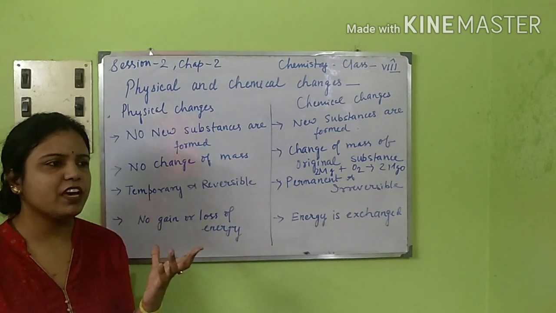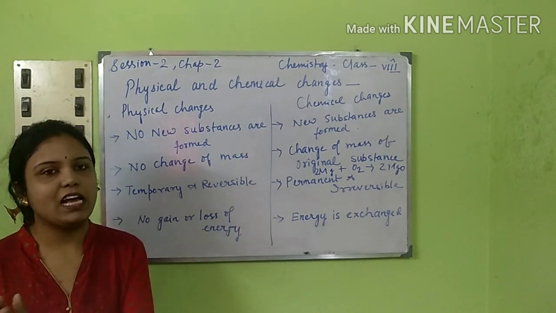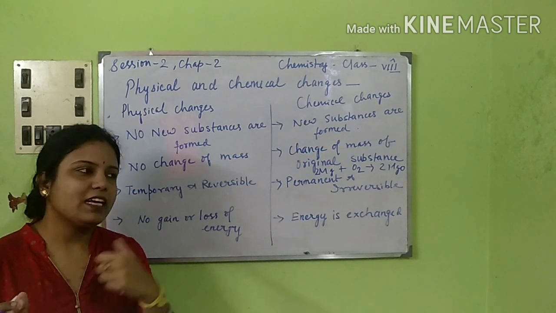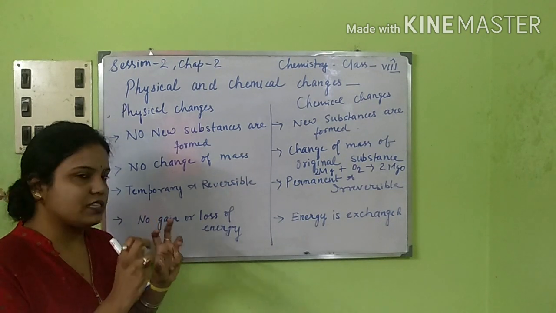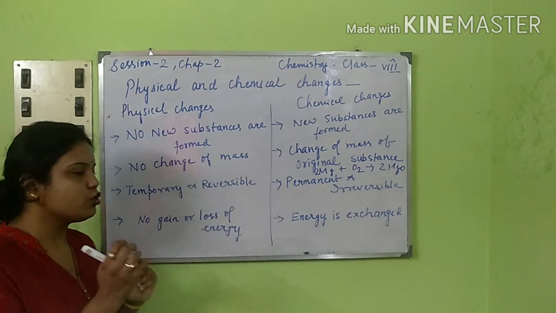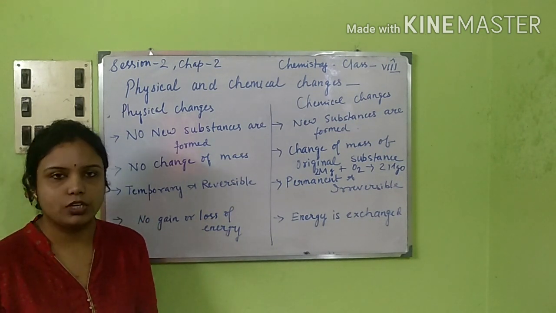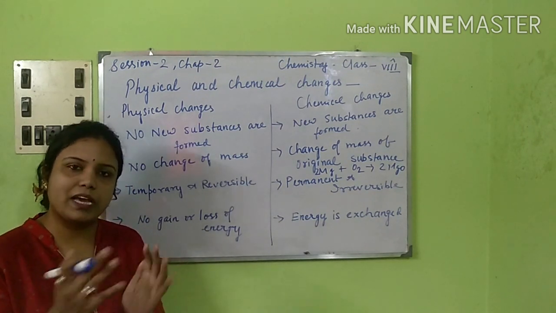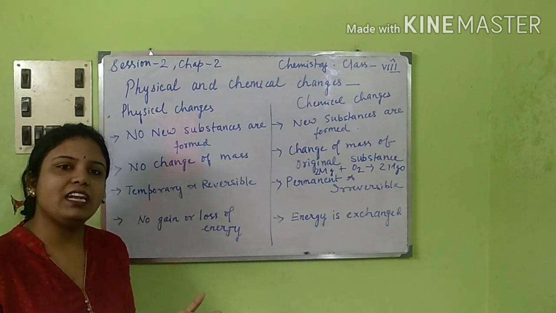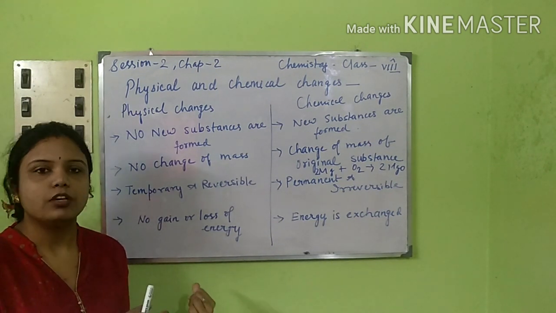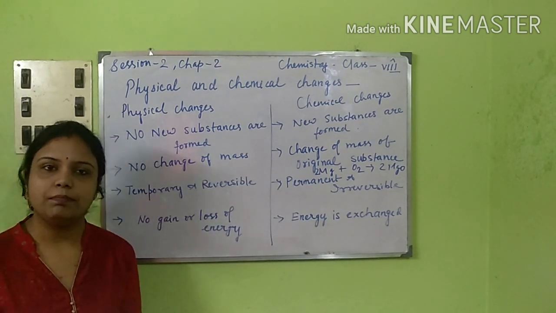Now, if we are taking ice, it takes up some amount of heat and gets converted to water. Again, water while converting back to ice will leave out that same amount of energy. So obviously you can understand there is no extra gain or extra loss of any energy. Whatever amount was taken up by ice to get converted to water, the same amount of heat is again liberated to get converted to ice. So this is how there is no change of energy taking place.